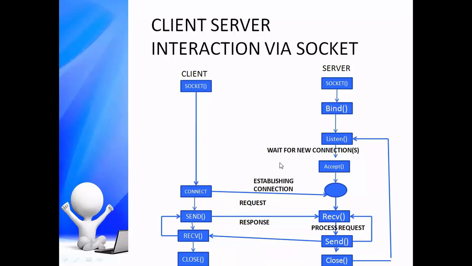Now, for a valid client session, the process can accept the request of the client process. At this point, we can say that the connection between client and server has been established. This is a very important point: when the connection between client and server is established, the client and server enter into a request-response loop.